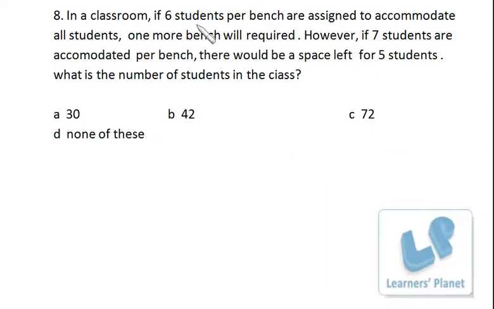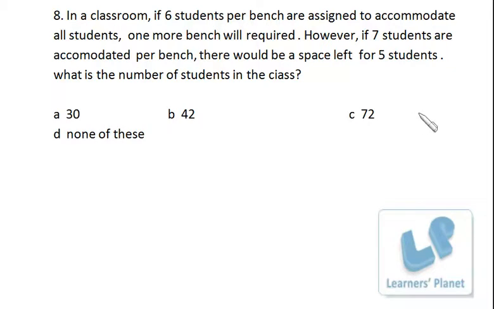In a classroom, if 6 students per bench are assigned to accommodate all students, 1 more bench will be required. However, if 7 students are accommodated per bench, then there would be a space left for 5 students. What is the number of students in the class?